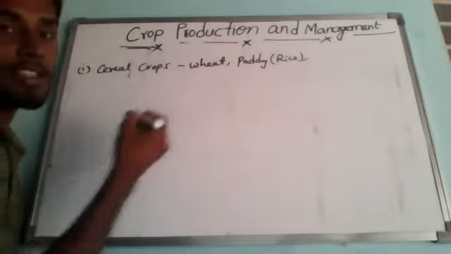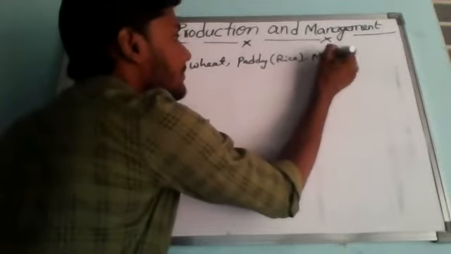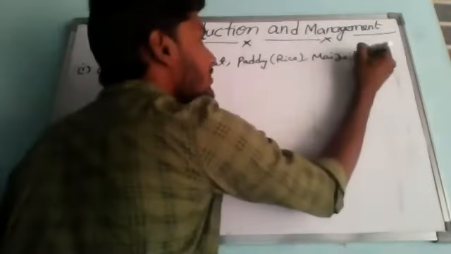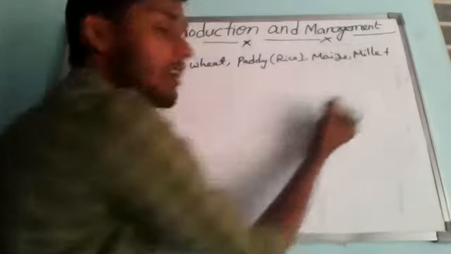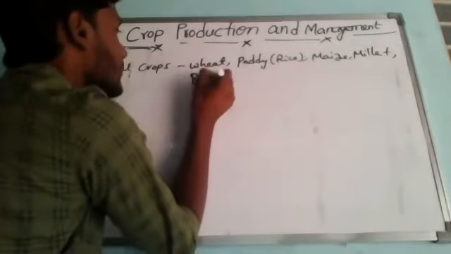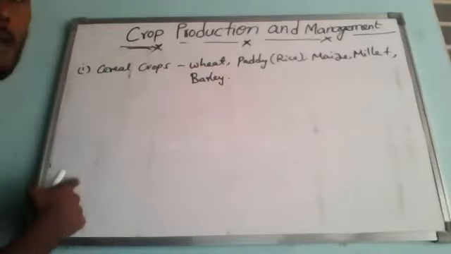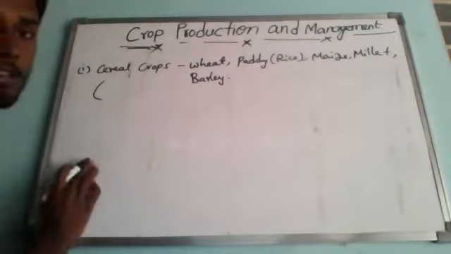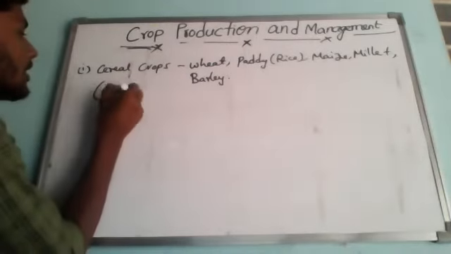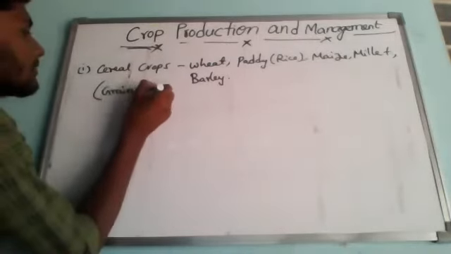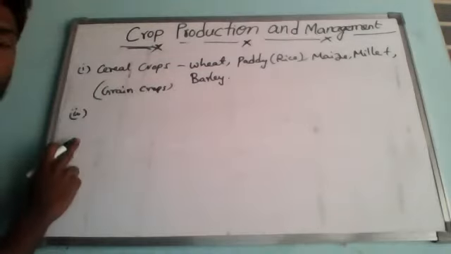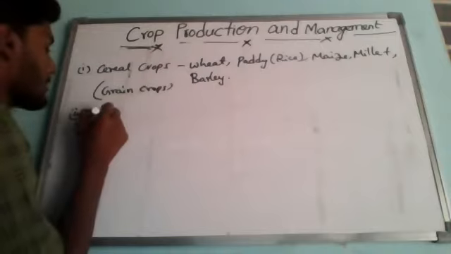Rice, maize, millet, this is one kind of cereal crop, and including barley. So these are the cereal crops. Cereal crops can also be called grain crops.